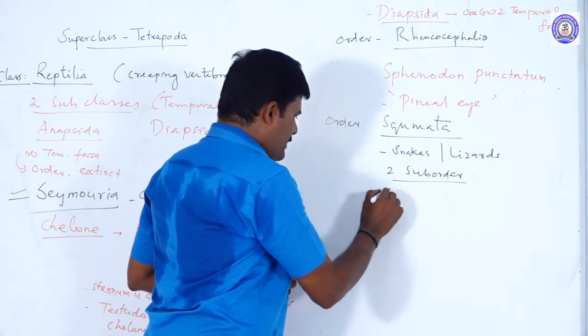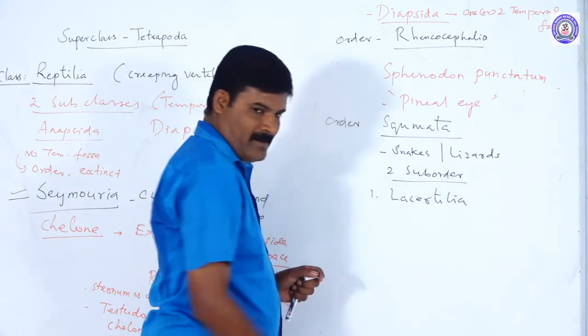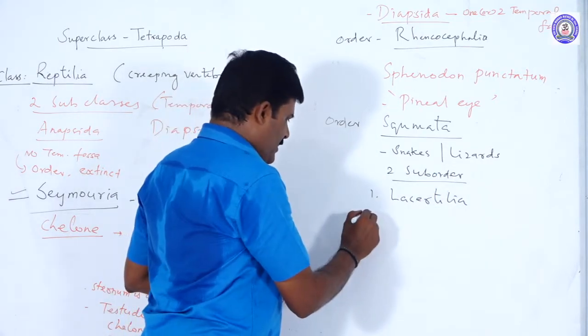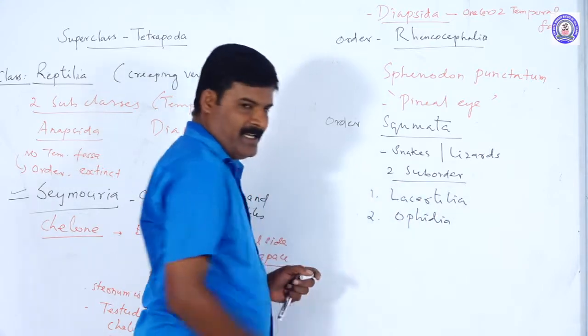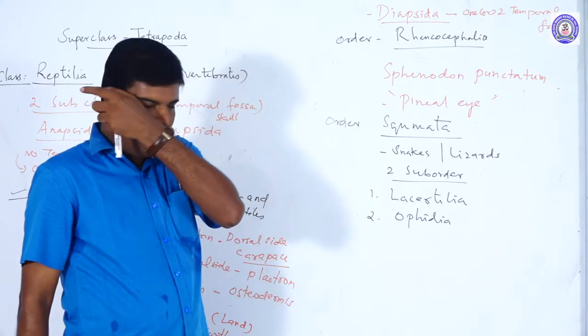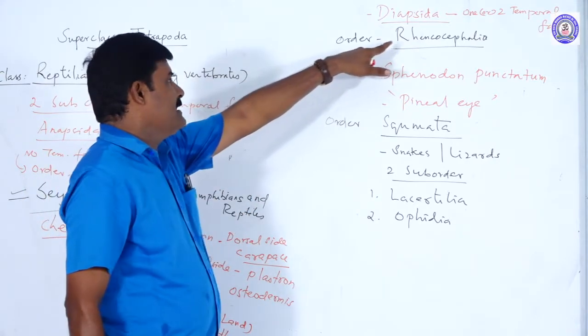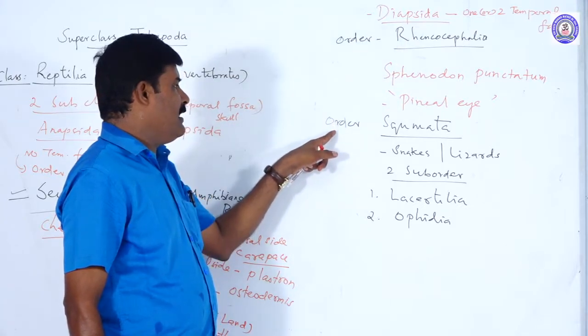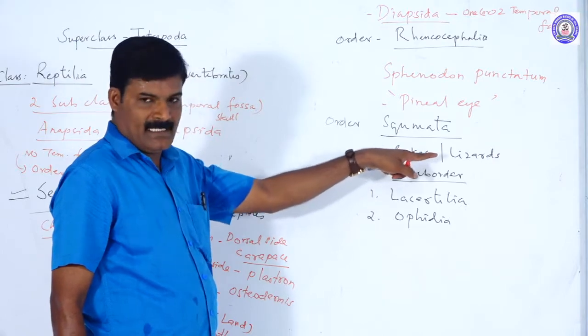One is called Lacertilia. The second one is called Ophidia. Okay, listen here. The third order is Rhynchocephalia, and another order is Squamata. Squamata includes snakes and lizards.